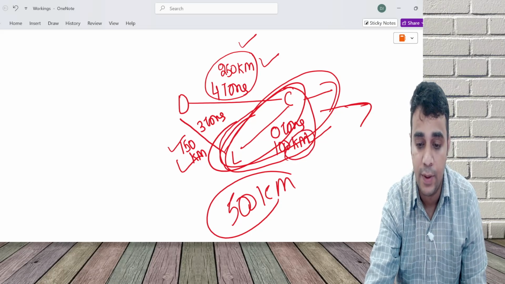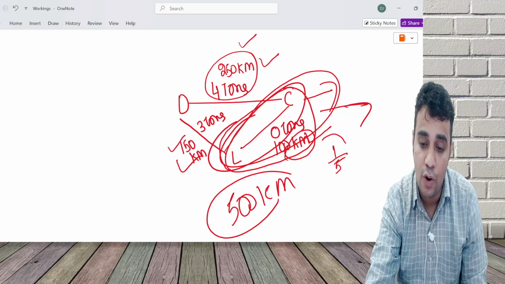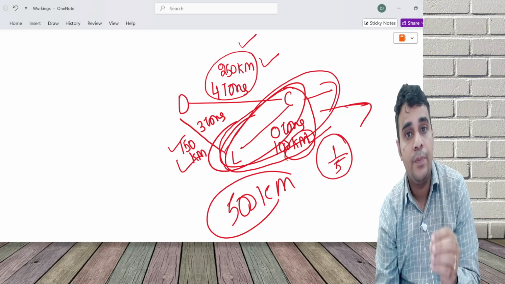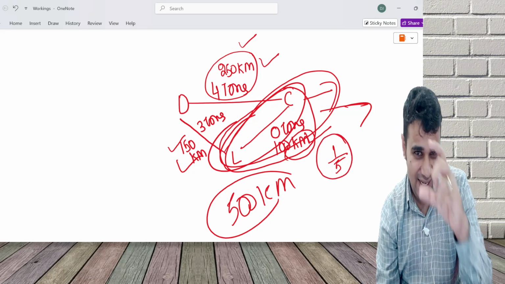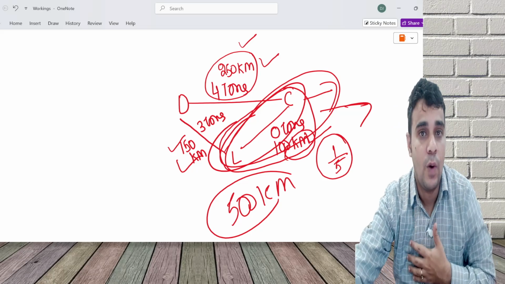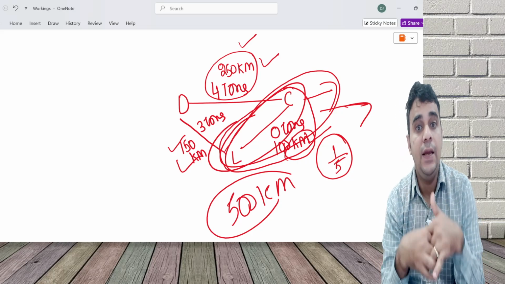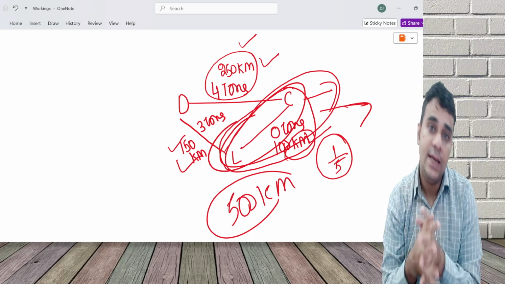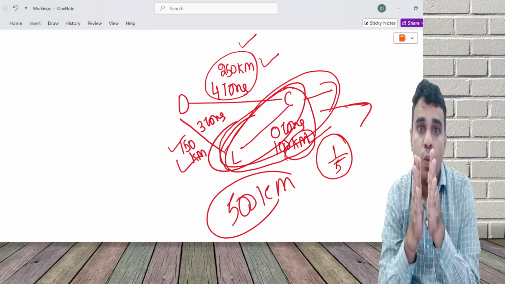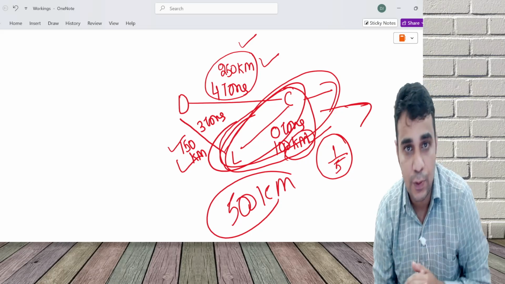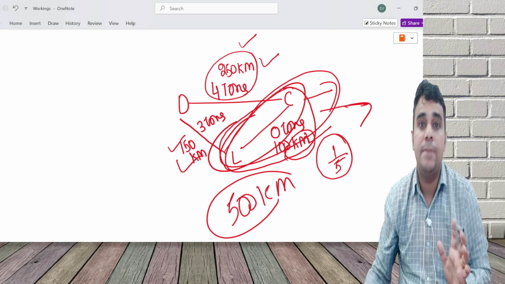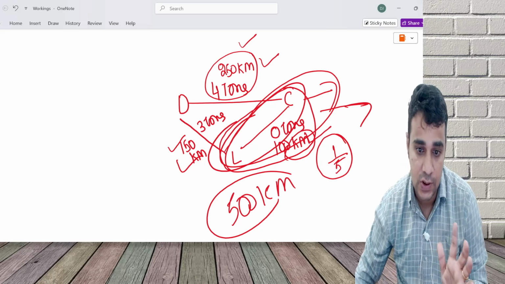This is 100 kilometer. So one fifth of the travel, I don't carry any weight. So whatever diesel expenses there are, one fifth I will get as free reimbursement.